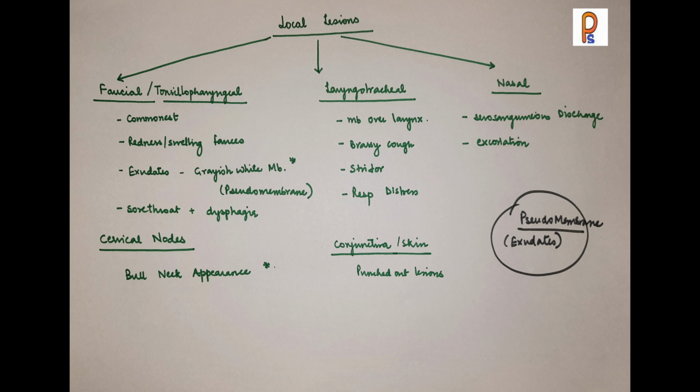Now, another variety is nasal. This nasal variety will present with serosanguinous discharge from the nose. Also, there will be excoriation over the upper lip due to the discharges. Now, what else? It may also lead to involvement of the conjunctiva or the skin, and there will be punched out lesions on the skin and conjunctiva. So, these are the local manifestations which we will get in diphtheria, and the most common is the facial variety. All these manifestations occur because of the production of the exotoxin, and one of the common features is the formation of a membrane, which is a pseudomembrane.